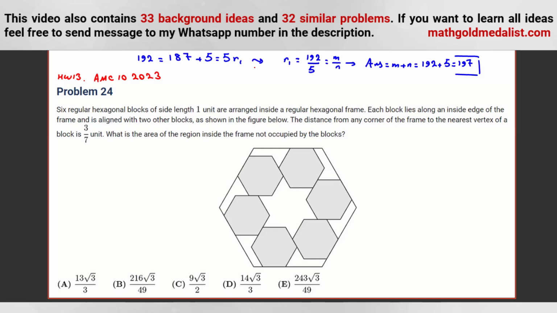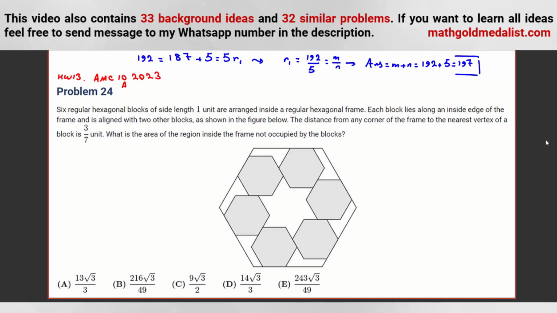And in my video where I released full solutions of AMC 10A 2023, I explained how we can draw perpendiculars and solve this problem. Let me tell you some other homeworks.